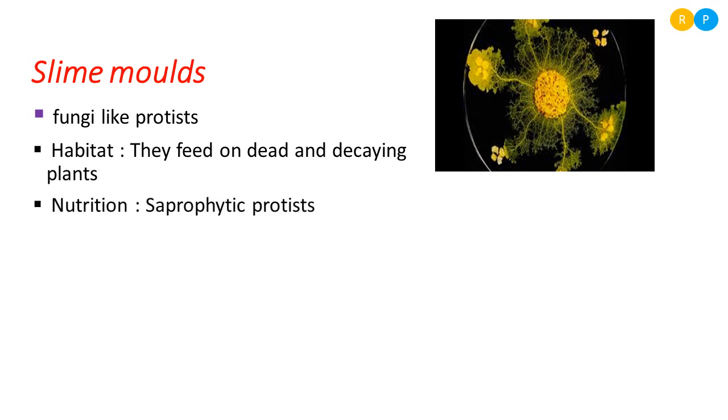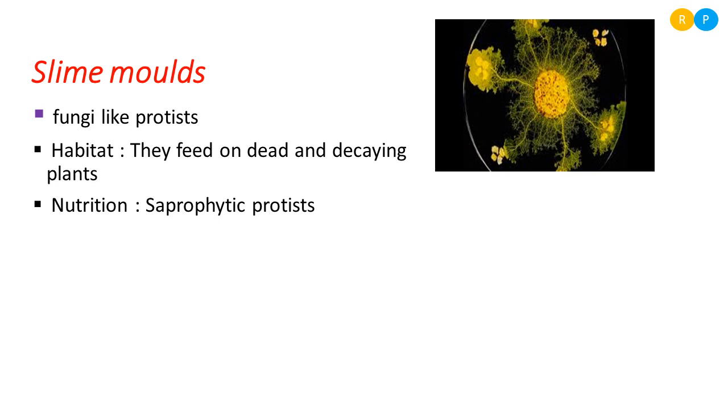Then what kind of nutrition do they require? They are heterotrophic in their nutrition because they are not able to prepare their own food material. They lack the chlorophyll pigment and they can't synthesize food. Because of that, this group of organisms is considered as heterotrophs.